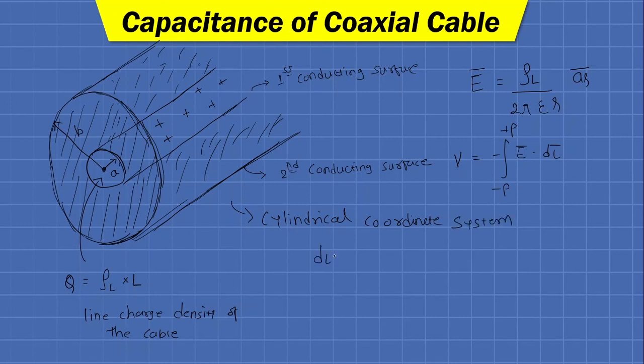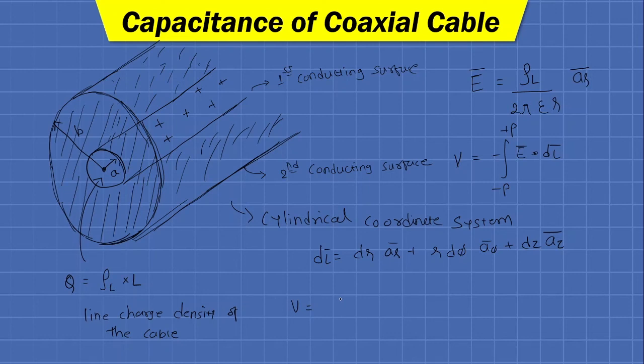In the cylindrical coordinate system, dl bar can be written as dr a r bar plus r d phi a phi bar plus dz a z bar. Now as the dot product is involved, only a r bar dot a r bar will be non-zero; a r bar dot a phi bar and a r bar dot a z bar will give zero, so no need to write them down.